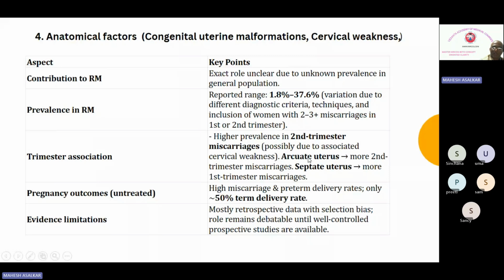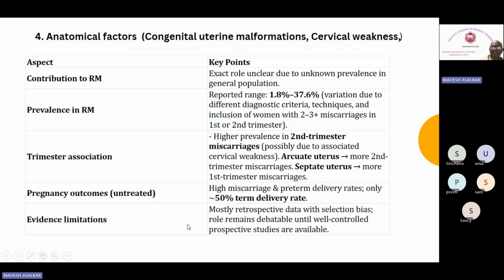Now the most frequently asked question is here: arcuate uterus will cause more second trimester miscarriage, and septate uterus will cause more first trimester miscarriage. A is the first alphabet, so it does not go with the first. Arcuate goes with the second trimester abortion, and S does not go with S. Septate will go with the first trimester miscarriage.